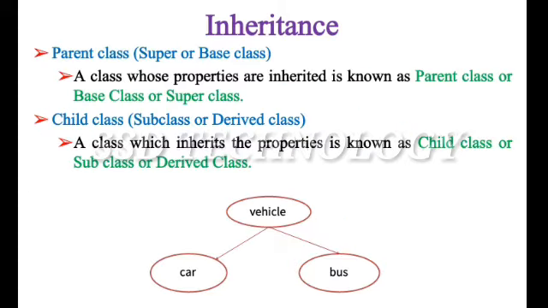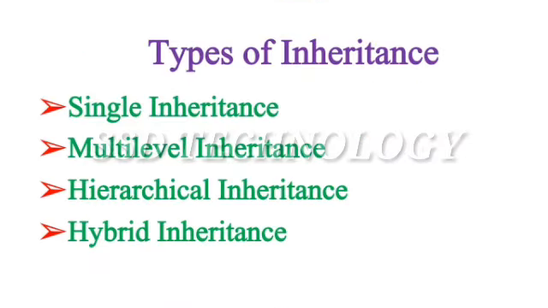What is parent class? A class whose properties are inherited is known as parent class or base class or superclass. What is child class? A class which inherits the properties is known as child class or subclass or derived class. In this diagram, vehicle is parent class, car and bus are child classes. Types of inheritance: single inheritance, multi-level inheritance, hierarchical inheritance, hybrid inheritance.